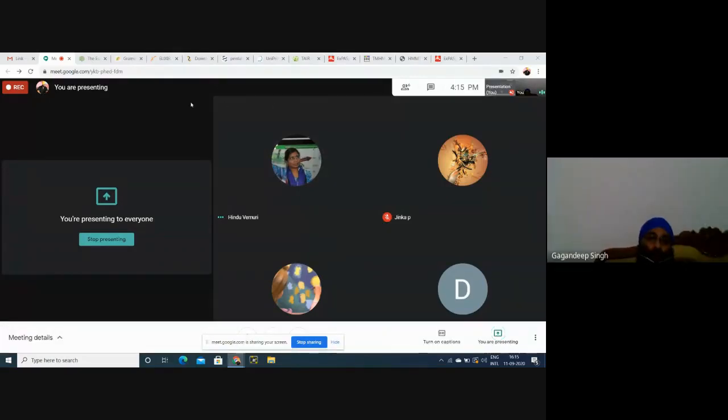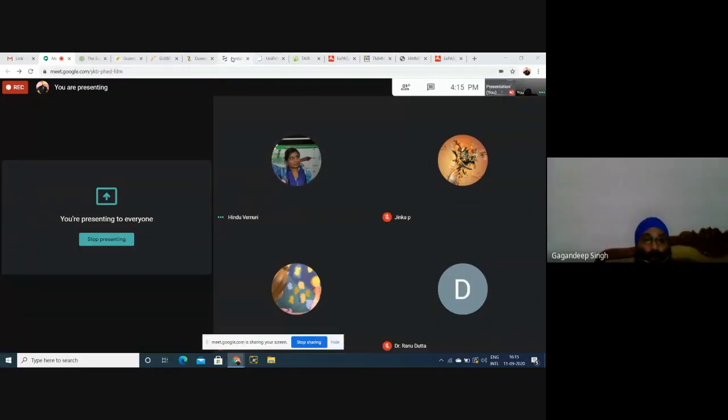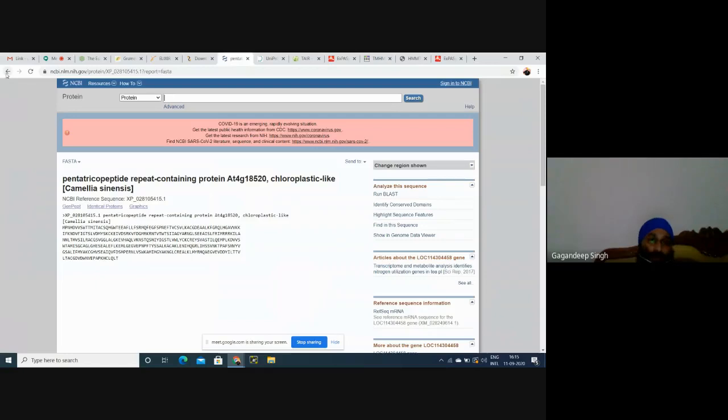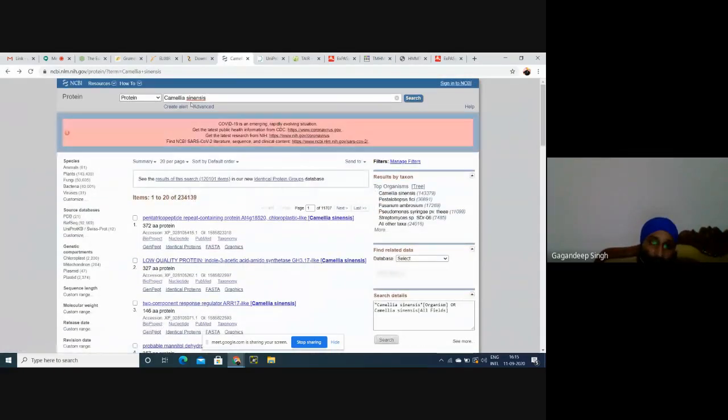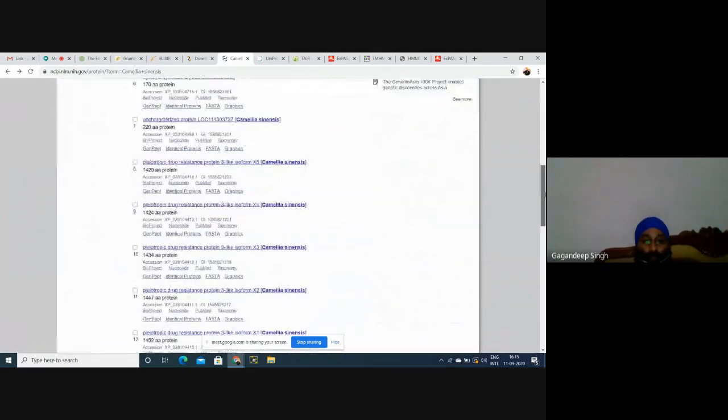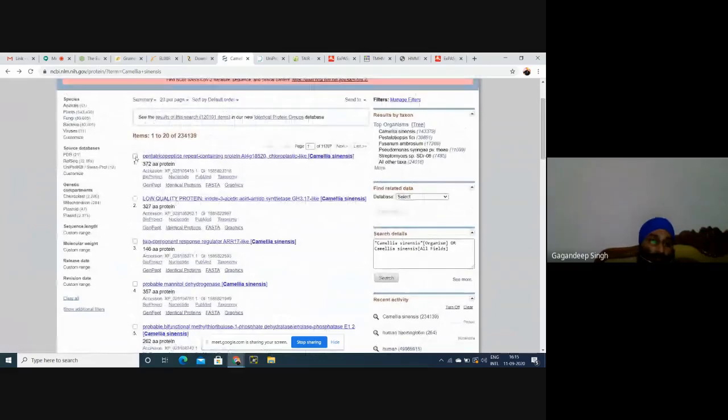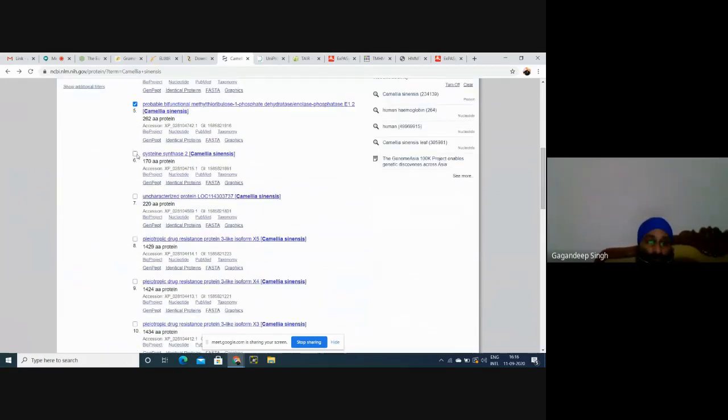For multiple protein sequences, for example, here I have selected protein for Camellia sinensis. We'll select one, two, three, four, five, six, seven, eight, nine, ten.